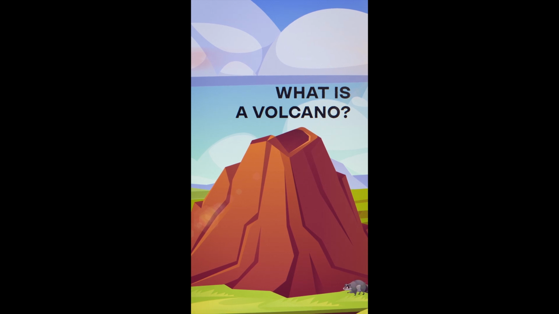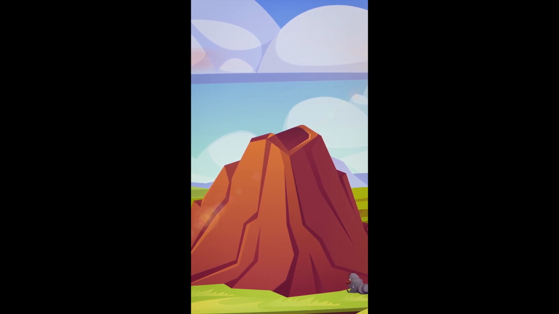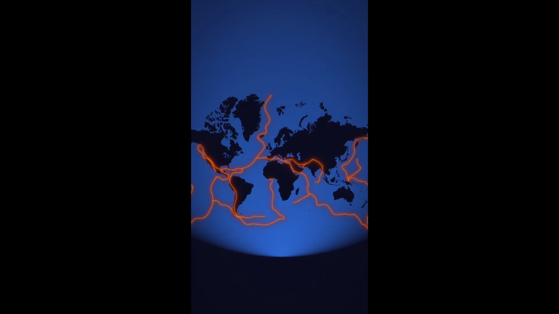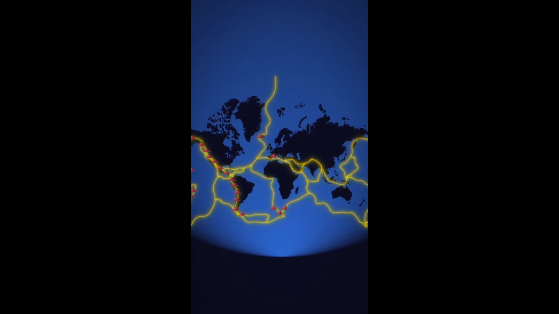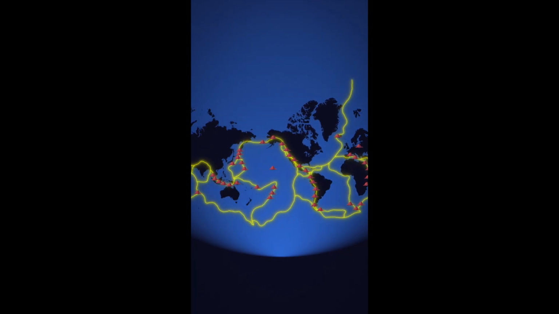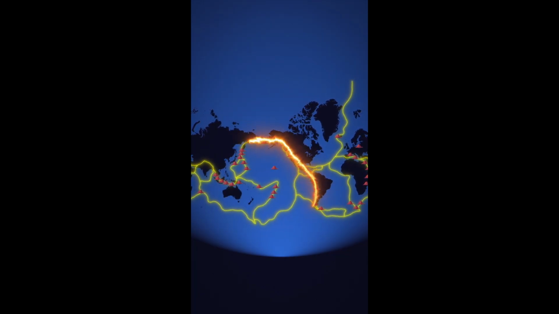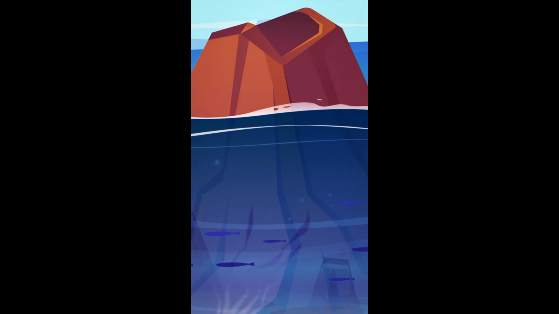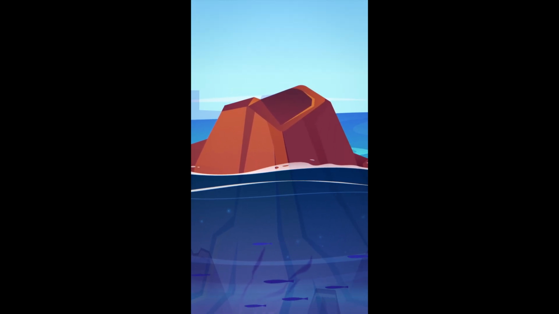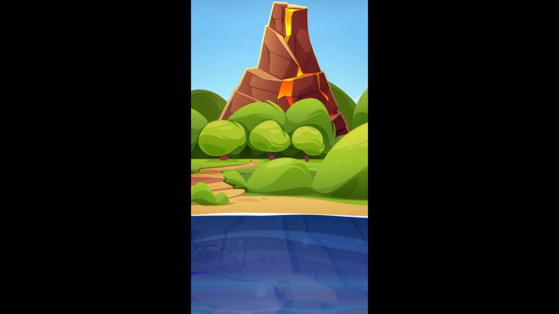What is a volcano? Most of the volcanoes on Earth are located along the boundaries of slowly moving lithospheric plates, where fractures in the Earth's crust occur. The largest concentration of active volcanoes, known as the Ring of Fire, is located around the Pacific Ocean. Some volcanoes form on the ocean floor above hot spots, and their peaks rise above the water as large islands, such as the Hawaiian Islands.